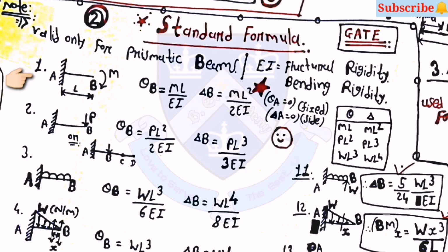Here for the first type, theta B is equal to ML upon EI, and delta B is equal to ML square upon 2 into EI. Then in the second type, the load is acting at the end: theta B is equal to PL square upon 2 into EI, and delta B is equal to PL cube upon 3 into EI. Then third one, UDL is there: theta B is equal to WL cube upon 6 into EI, and delta B is equal to WL raised to 4 upon 8 into EI.